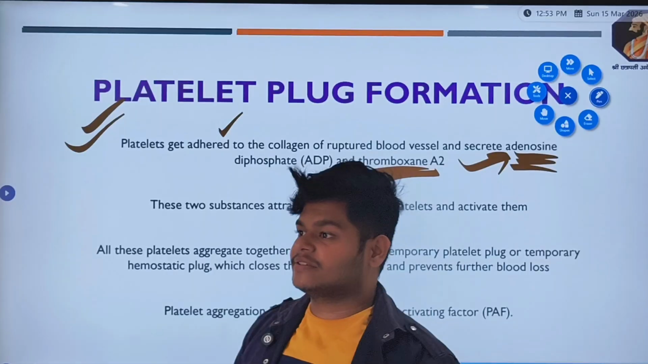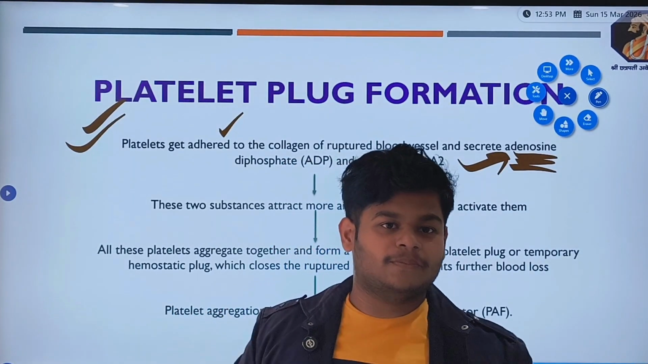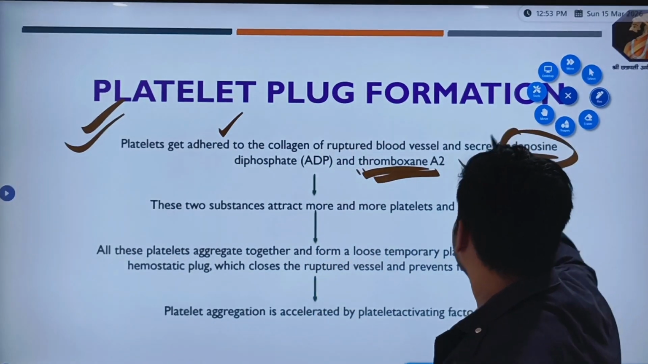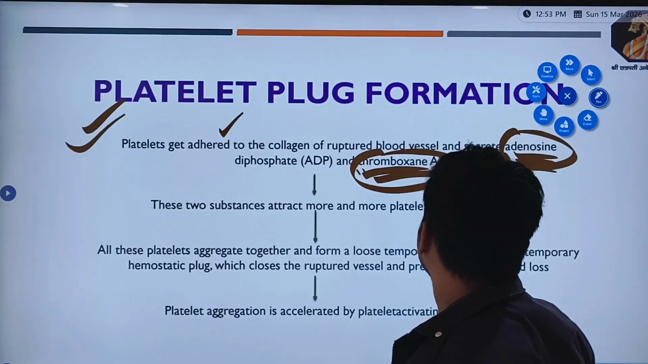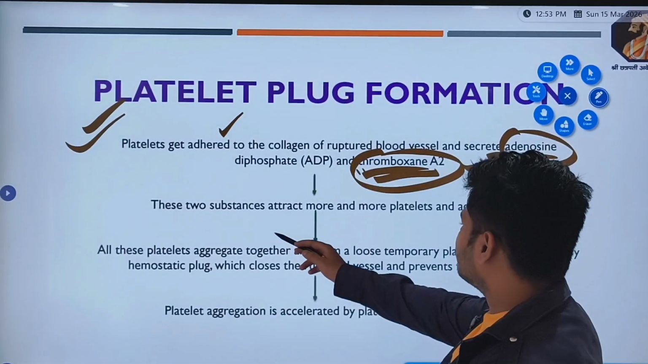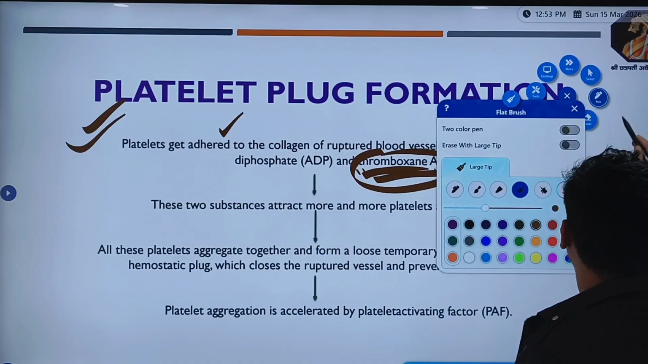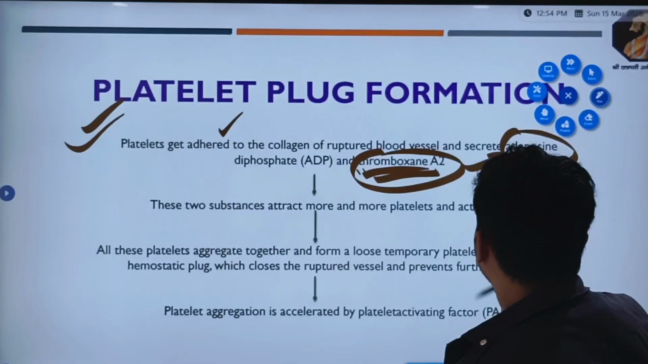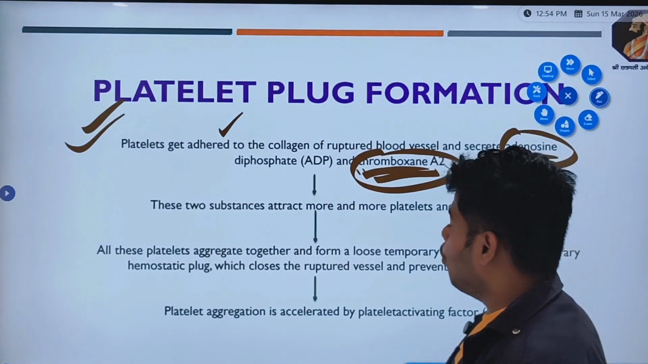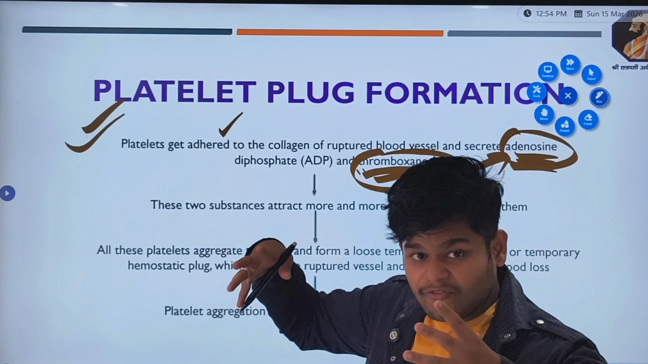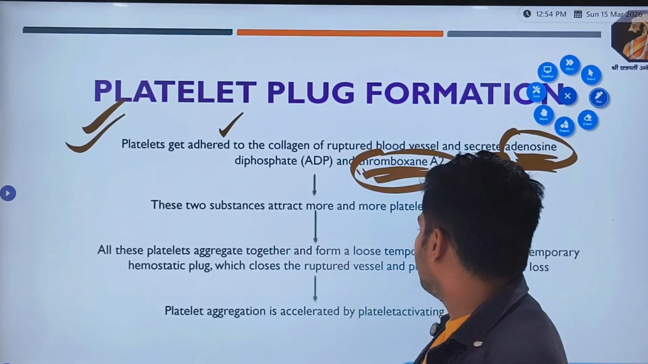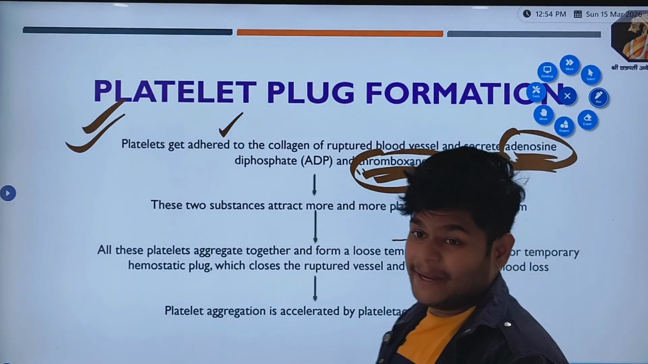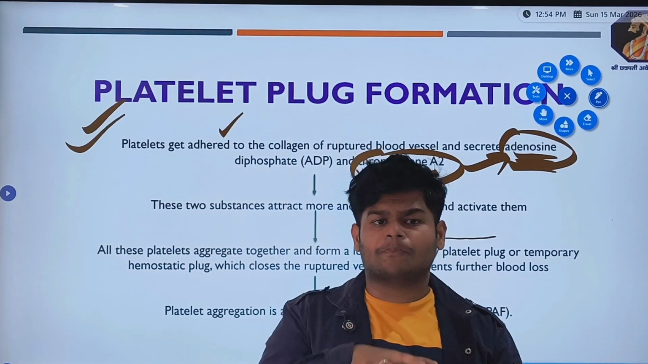As we know, with our friends, when one comes, all come. It's unity. So platelets also have unity, and this is the reason because of their unity. These two substances attract more and more platelets and activate them. All these platelets aggregate together. They form a clot, aggregate together, and form a temporary loose platelet plug.